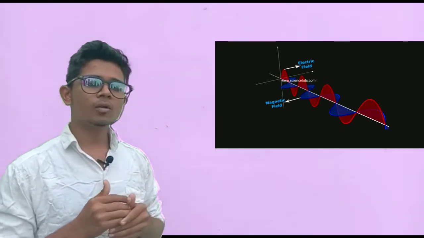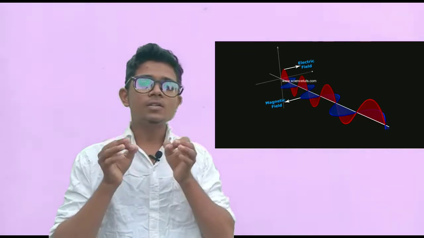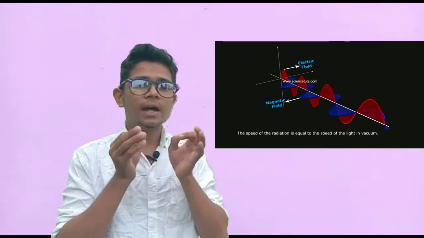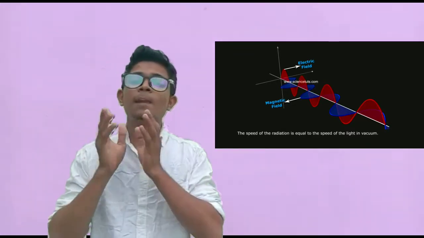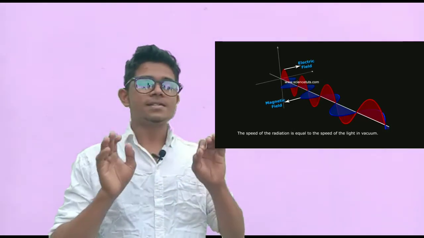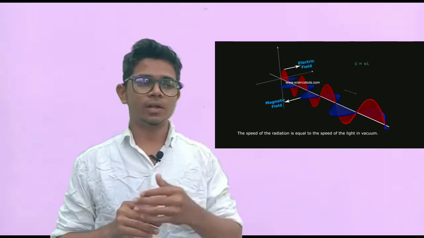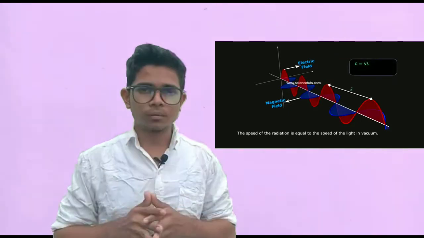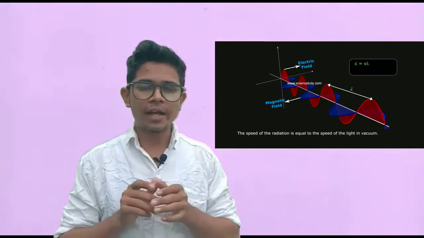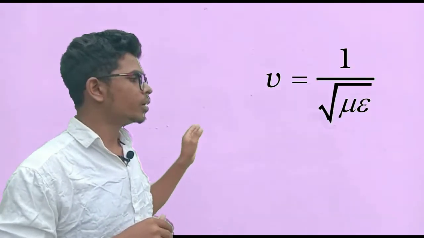Next, electromagnetic waves consist of electric and magnetic fields oscillating in the same phase. Next one, the amplitude ratio of the electric and the magnetic field, E naught divided by B naught, is equal to C, which is equal to 1 divided by root of mu naught into epsilon naught.